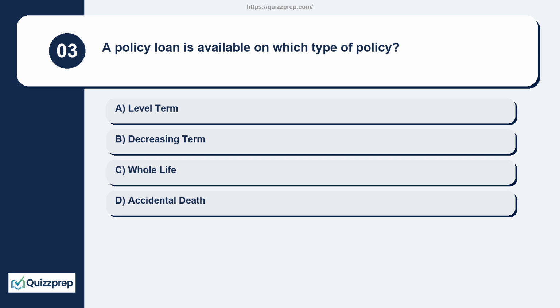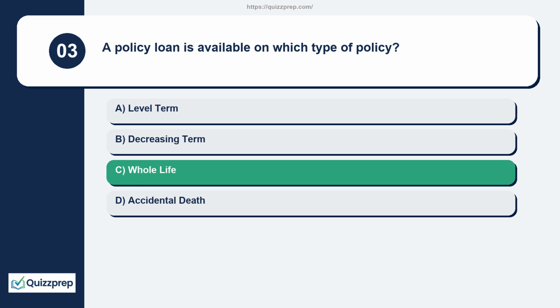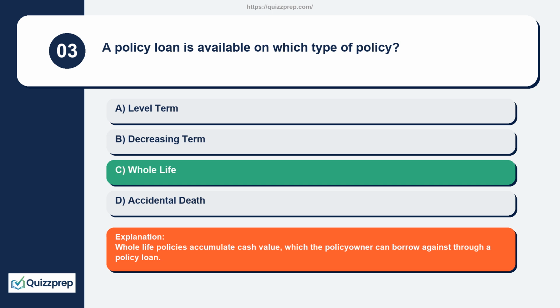Question 3. A policy loan is available on which type of policy? Level term, decreasing term, whole life, accidental death. Whole life policies accumulate cash value, which the policy owner can borrow against through a policy loan.